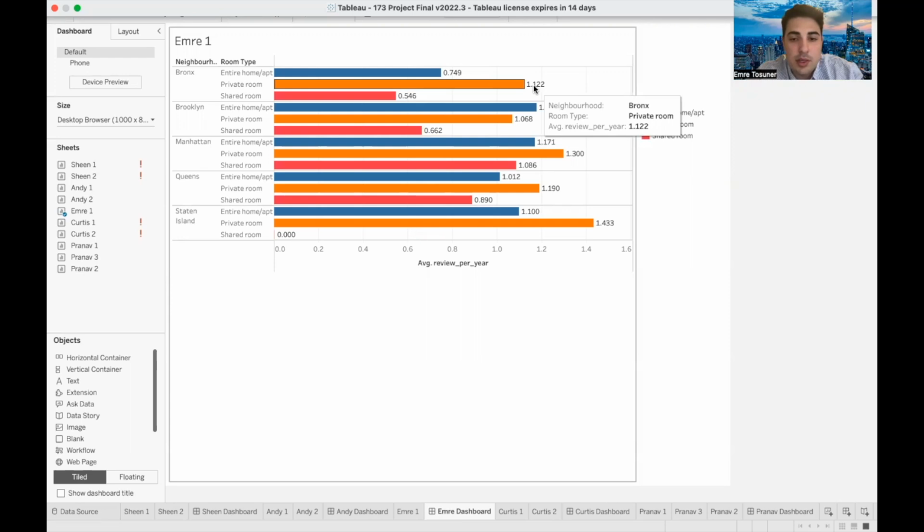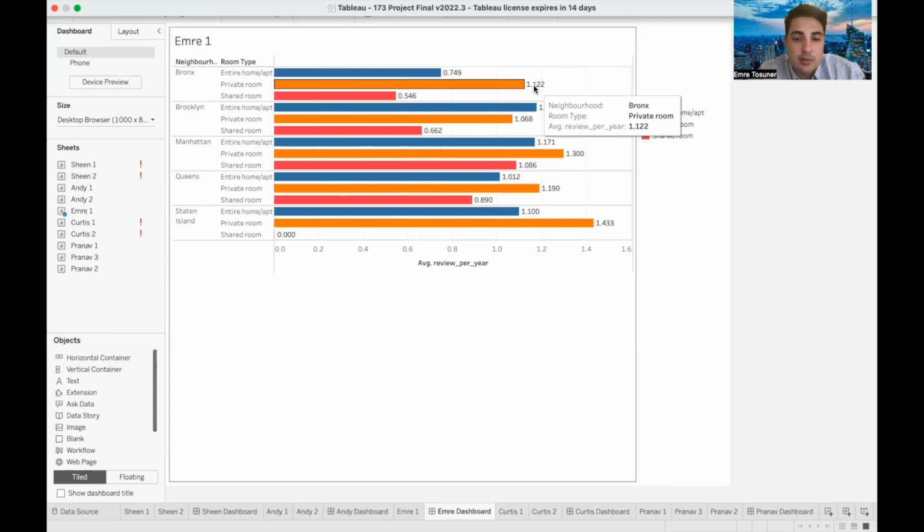The results showed that private rooms generally had higher ratings than shared rooms, and that Staten Island had the highest rating of private rooms. This high rating suggests that customers who stayed in private rooms in Staten Island were more satisfied than those who stayed in private rooms in Manhattan. This could be due to the high demand and high cost of Manhattan, which may lead customers to have higher expectations with the more money they are spending, and leave lower ratings when those expectations are not met.